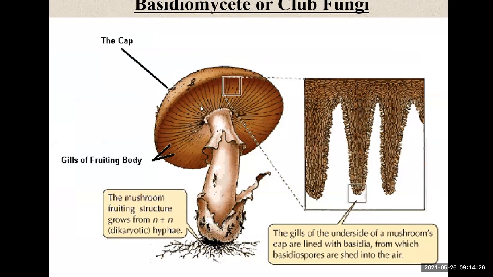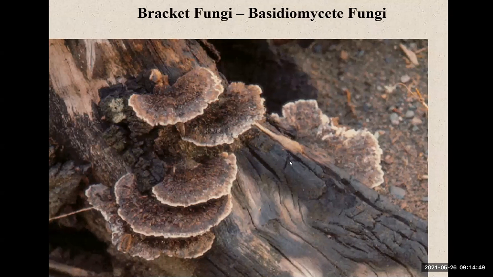That's why they're called gills. And this one here, the mushroom fruiting structure, grows from N plus N, that is dikaryotic hyphae, right? Look at the gills on the underside of the mushroom's cap. They are lined with basidia, from which basidiospores are shed into the air so they can grow.